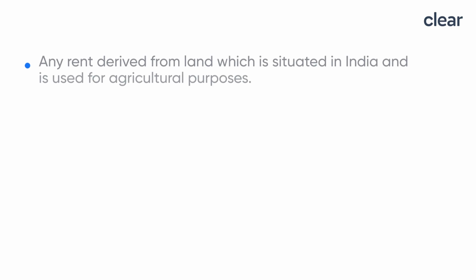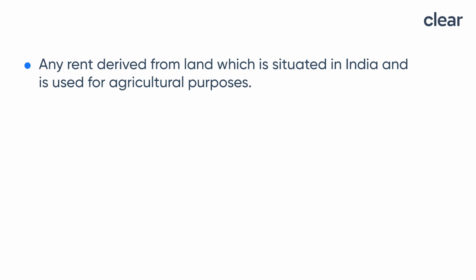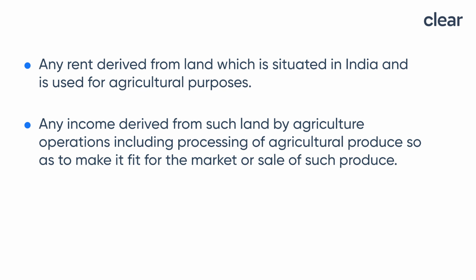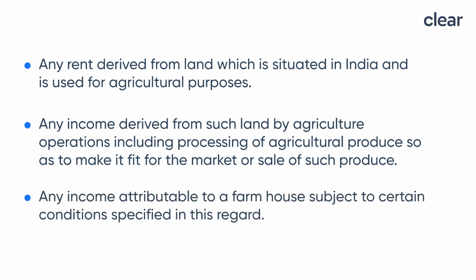Agricultural income earned by the taxpayer in India is exempt from tax. Agricultural income generally means firstly, any rent derived from land which is situated in India and is used for agricultural purposes, or any income derived from such land by agricultural operations including processing of agricultural produce so as to make it fit for the market or sale of such produce, or any income attributable to a farmhouse subject to certain conditions specified in this regard.